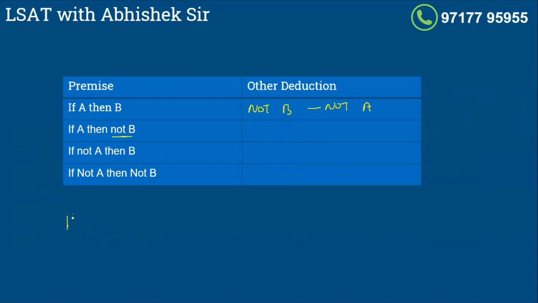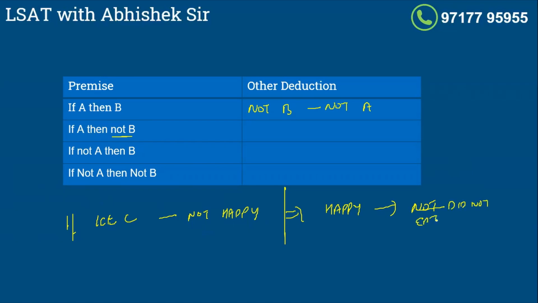So for instance, they'll say, if I eat ice cream, I am not happy. I am not happy. Right? So we know the answer. First answer is if you eat ice cream, you will not be happy. The other answer is if effect does not happen, which means not happy did not happen. Not happy did not happen means you are happy. So if effect did not happen, cause would not have happened. So if you are happy, that means you did not eat ice cream. Did not eat ice cream.